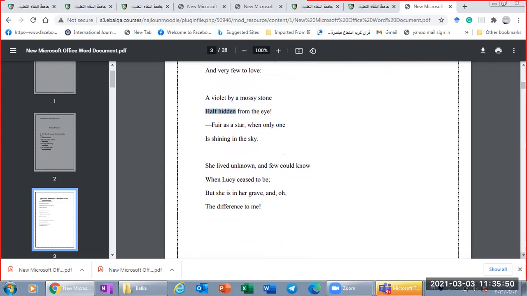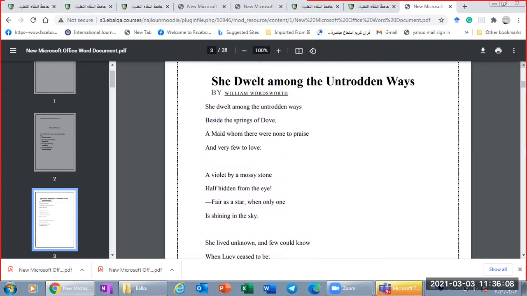She lived unknown and very few could know, when Lucy ceased to be, but she's in her grave. In her grave, the word grave is a visual image, and oh, the difference to me. This is with regard to the analysis of the imagery in the poem. Now we'll move to discuss the rhyme scheme and the rhythm.